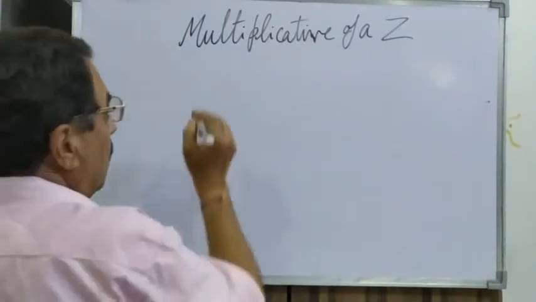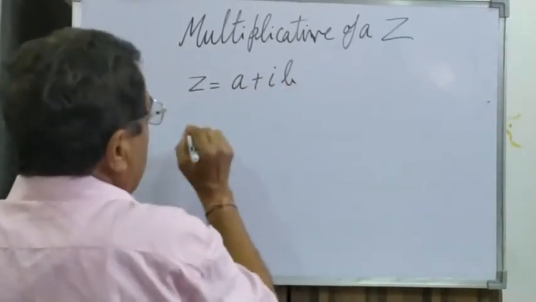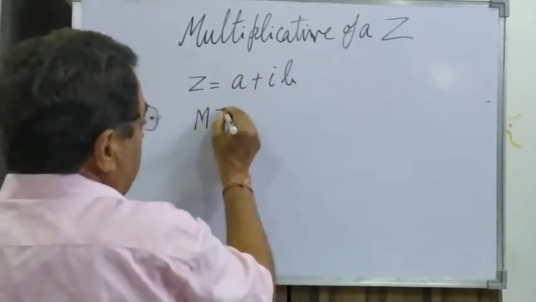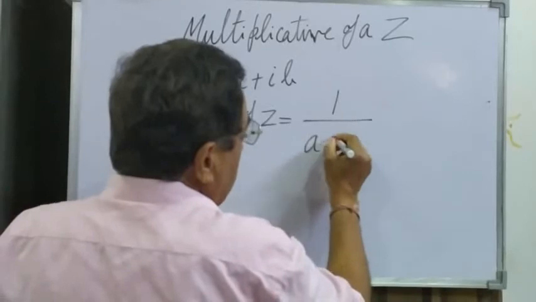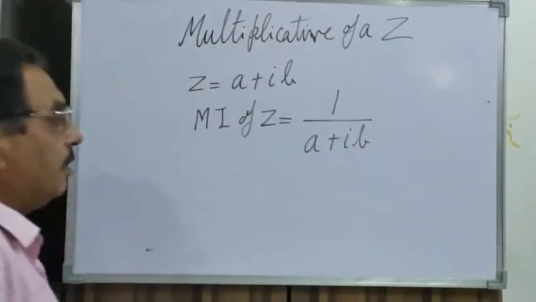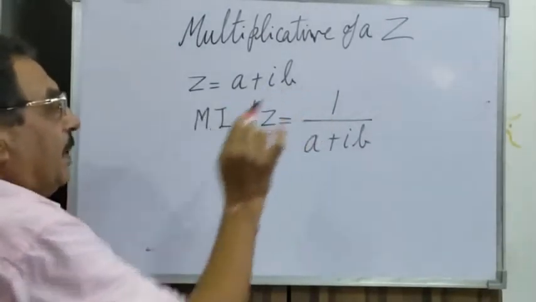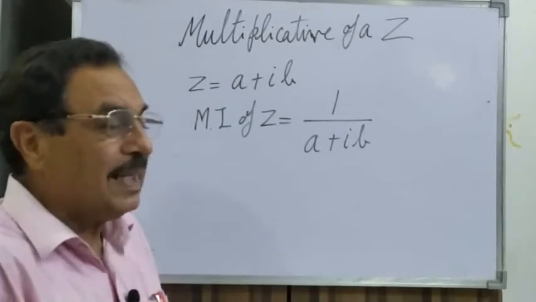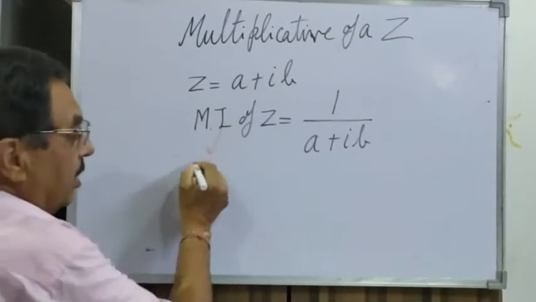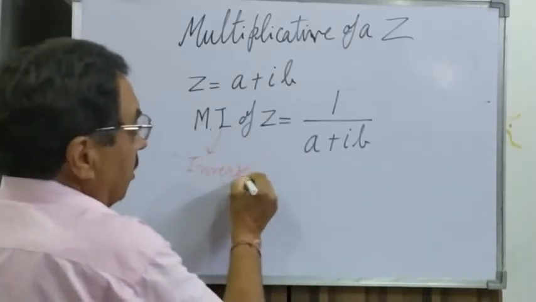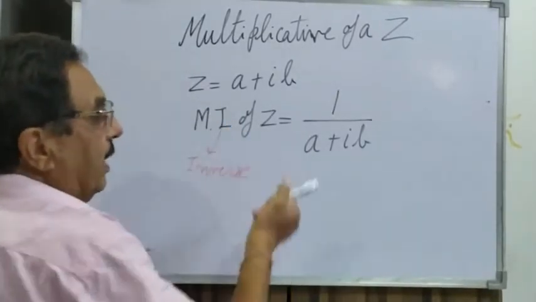Suppose z is equal to a plus iota b, then the multiplicative inverse of z would be 1 upon a plus iota b. And if we multiply these two we get 1.